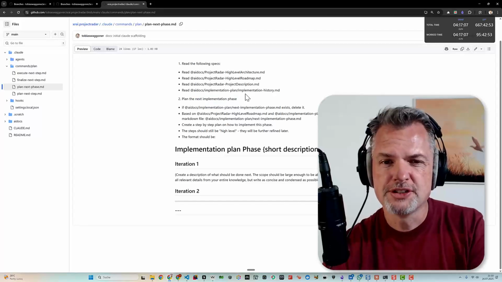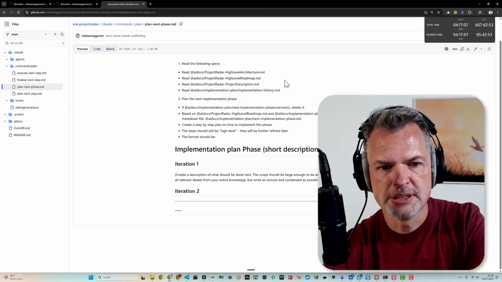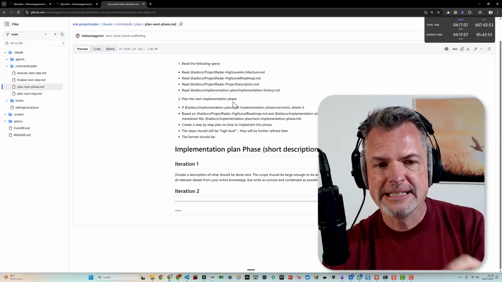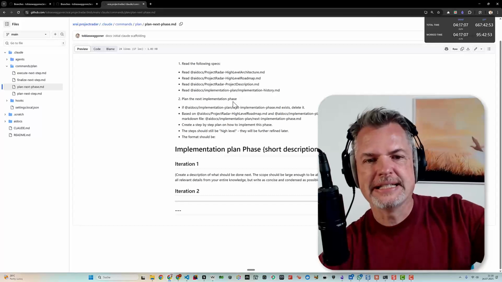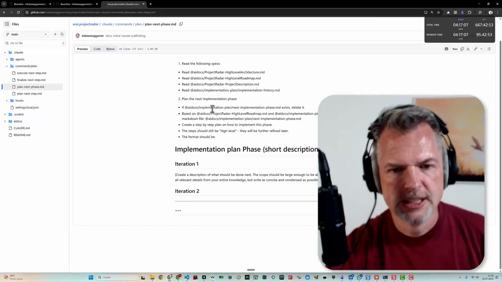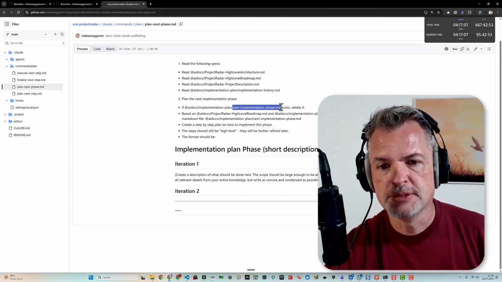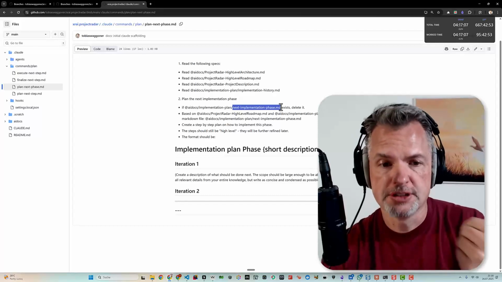So the bot sees what was implemented. The bot sees our high-level roadmap, what we want to implement. And from this, it can actually plan a next phase to implement. So our 5 phases basically. And then it checks if we have a next implementation phase markdown already. If yes, it's the old one, delete it.